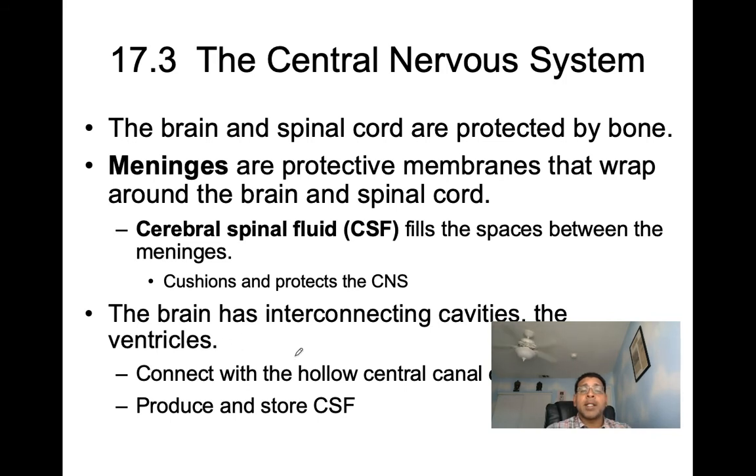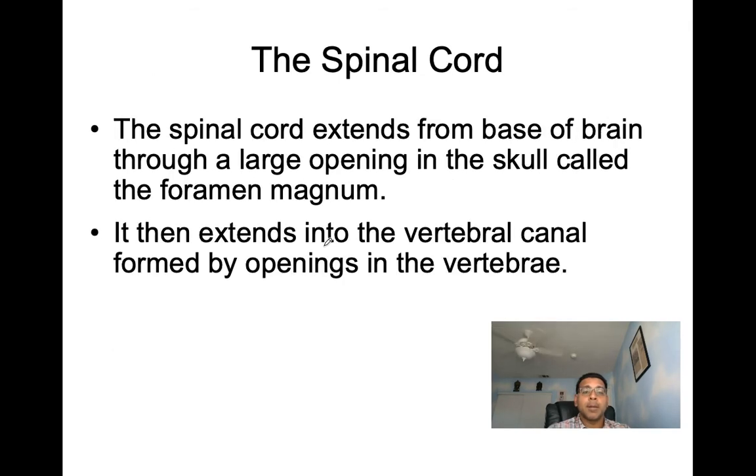So you can see that CSF is going to make its way out of the ventricles and in between the meninges. The spinal cord is going to extend from the base of the brain, and it's going to make its way through a large opening of the skull. More specifically speaking, we saw the cranial bone, the occipital bone, the foramen magnum.